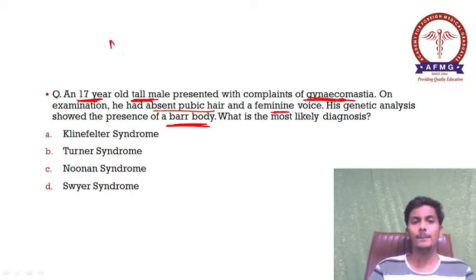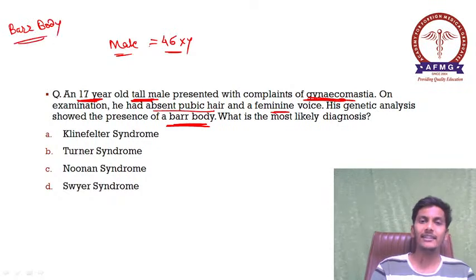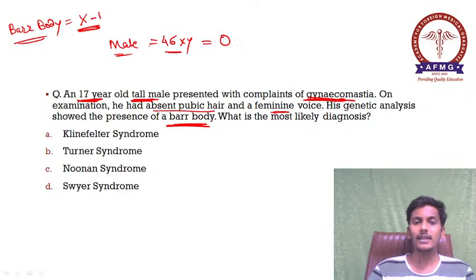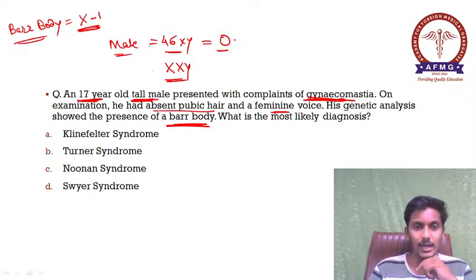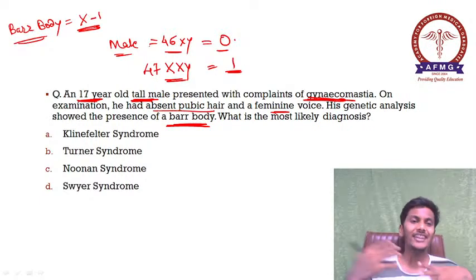Usually we know if it is a male, the karyotype is 46XY. So what are Barr bodies? Barr bodies are the inactivated X chromosomes. And what is the formula? Number of X chromosomes minus 1. In males, how many X chromosomes do we have? 1. 1 minus 1 is 0. So in normal males the number of Barr bodies is 0. But in cases of Klinefelter syndrome, as there is an extra X, 47XXY is the karyotype, therefore there would be one Barr body present in cases of Klinefelter syndrome.